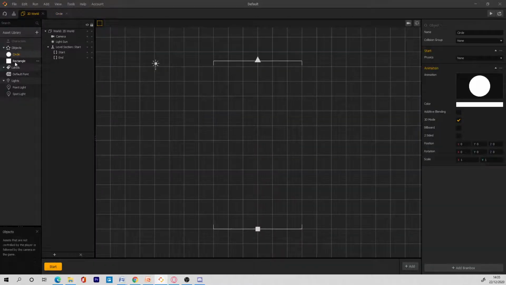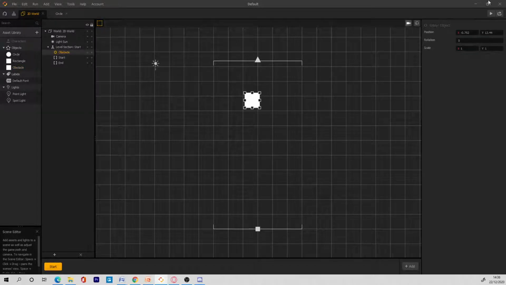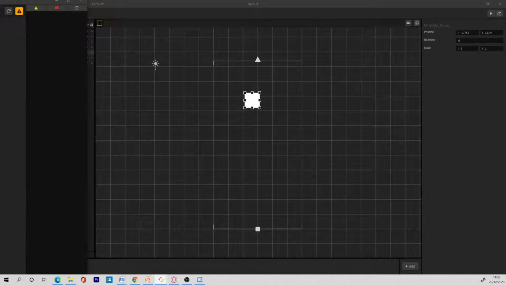I want to use my cube for obstacles. So firstly, I'm gonna duplicate this rectangle and rename it as obstacle. Yep. And then I'm going to drag it into my scene. I always play my game to see how it looks. Firstly, you can see it now. I'll drag it to the view.